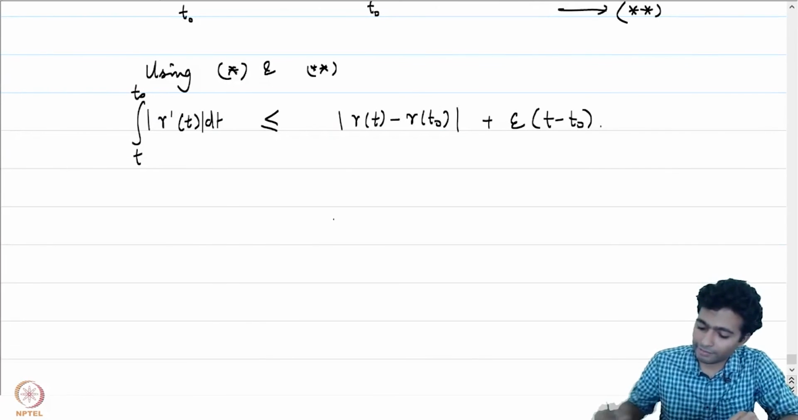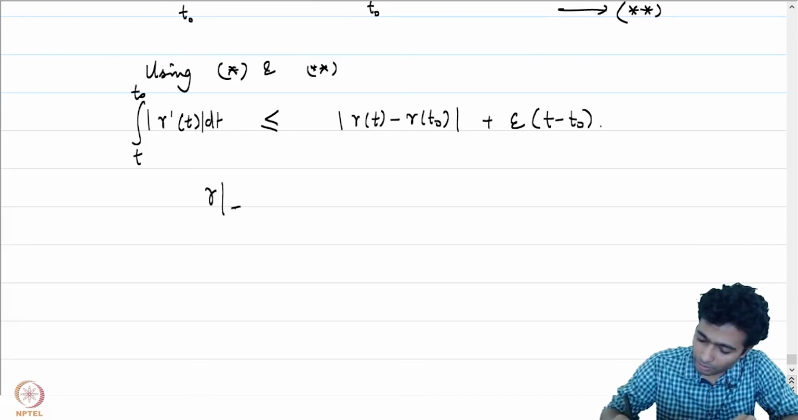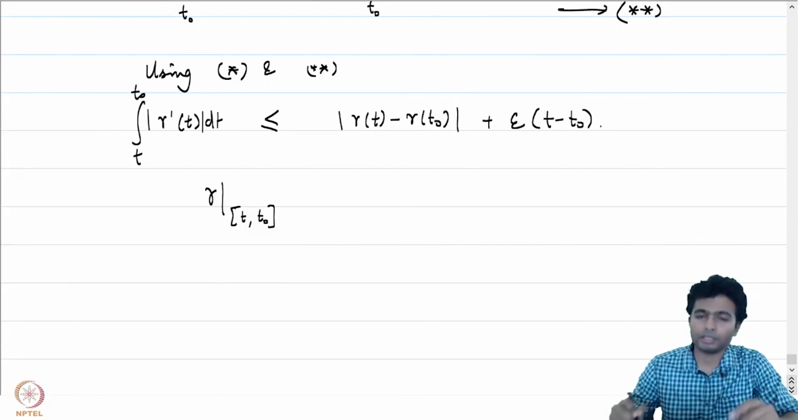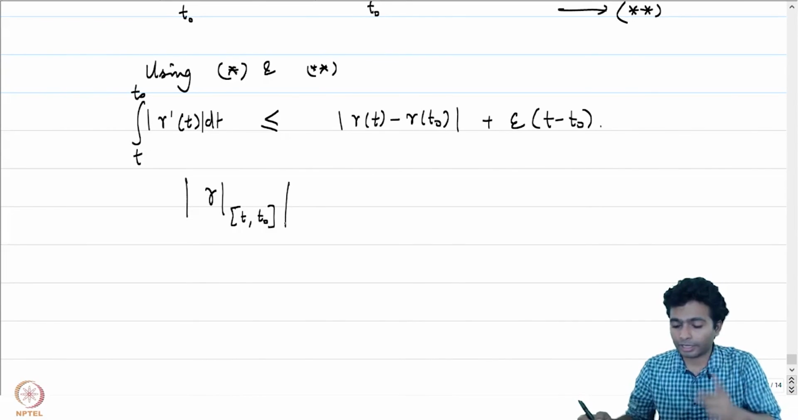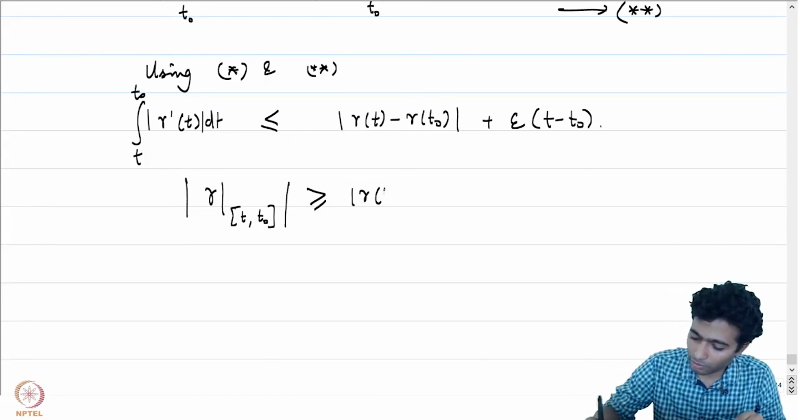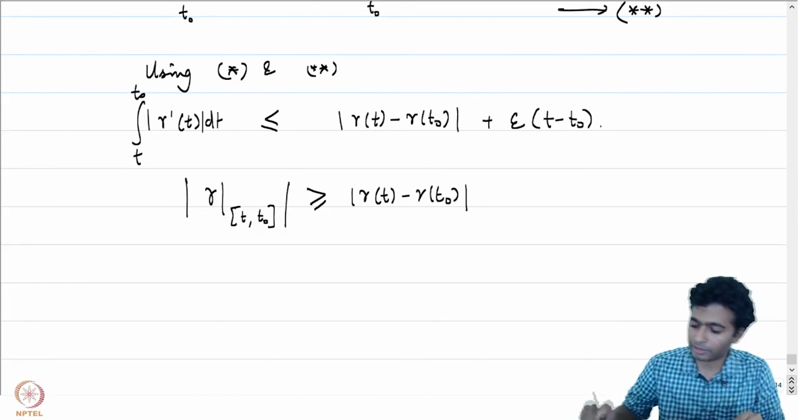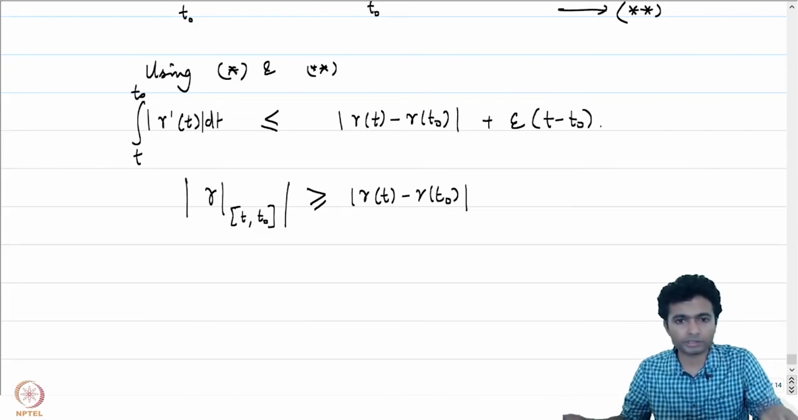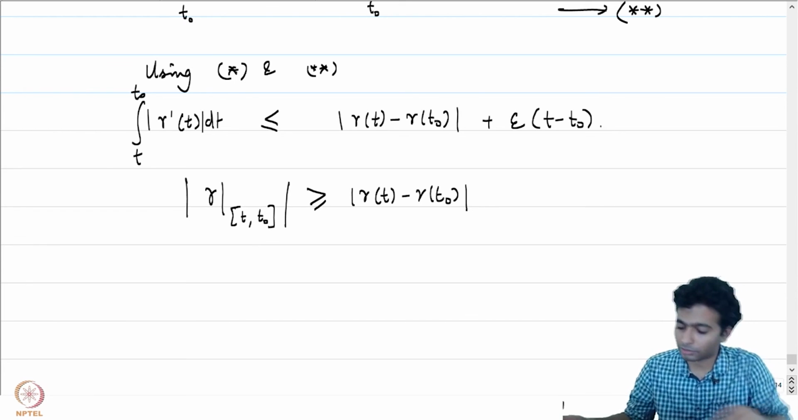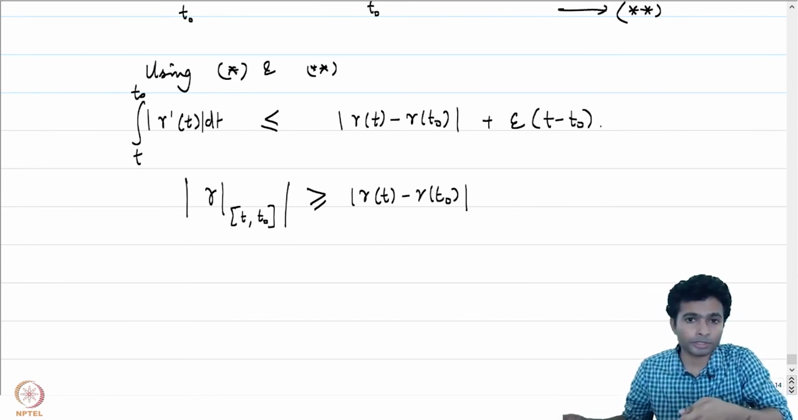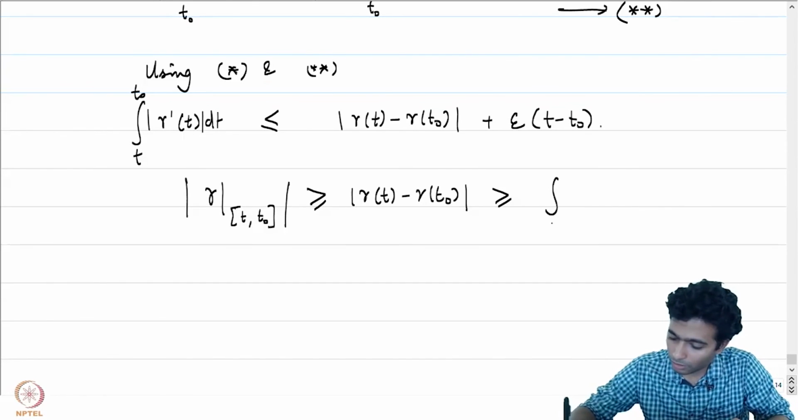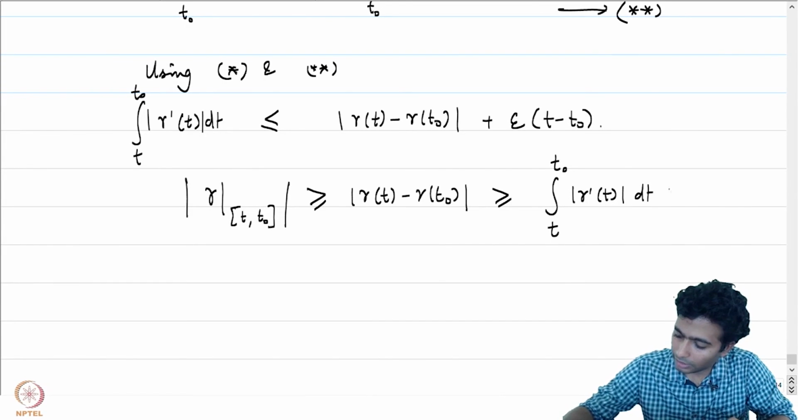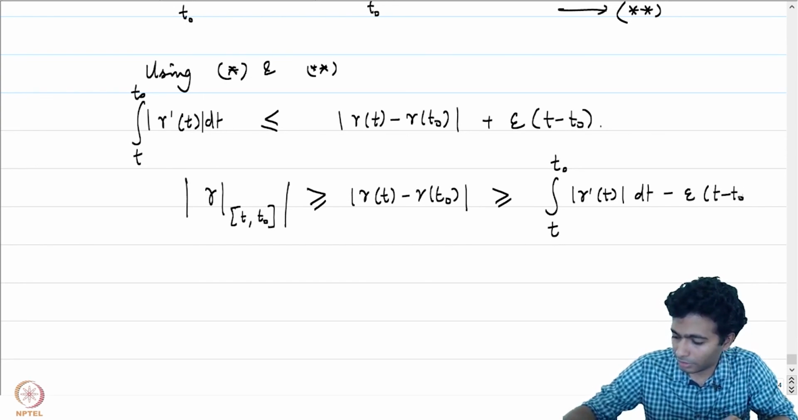Now from this, what we have is gamma restricted to t comma t naught. If you look at the restriction of gamma to t comma t naught and look at its arc length, that is certainly greater than or equal to mod of gamma of t minus gamma of t naught. This is after all a very basic partition, where t0 and t1 are the only points. The arc length is the supremum, and therefore this is greater than or equal to this, which in particular is greater than or equal to the integral from t to t naught of mod gamma prime t dt minus epsilon times (t minus t naught).